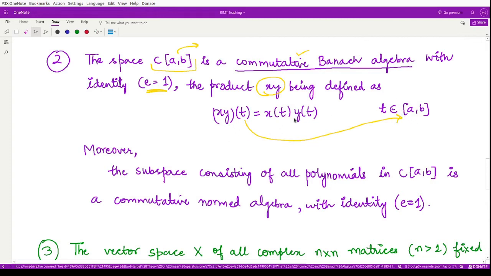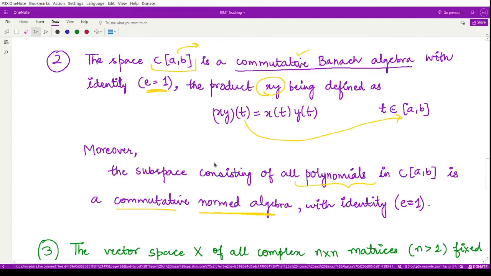It is defined as x(t) times y(t). Moreover, the subspace consisting of all the polynomials is a commutative normed algebra. The whole space is a commutative Banach algebra, whereas the subspace consisting only of polynomial functions is a commutative normed algebra.